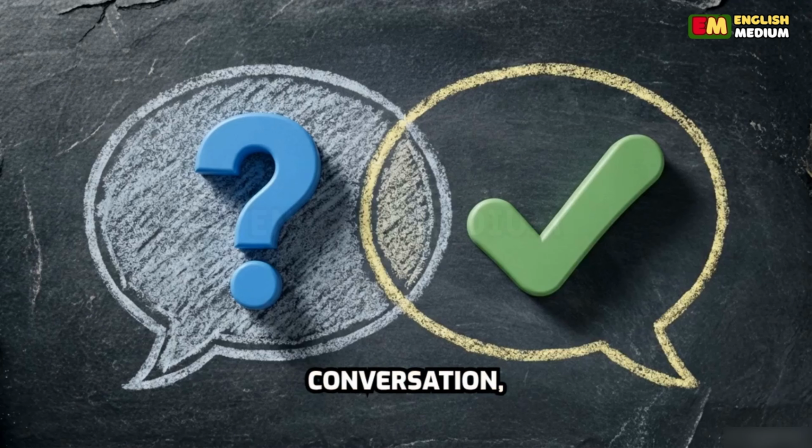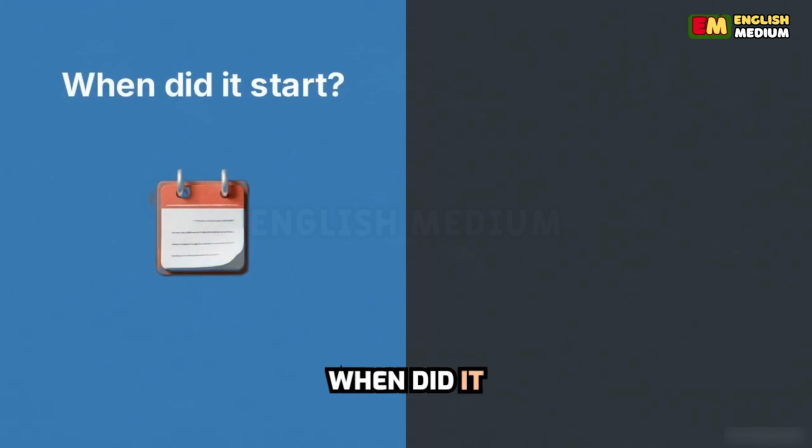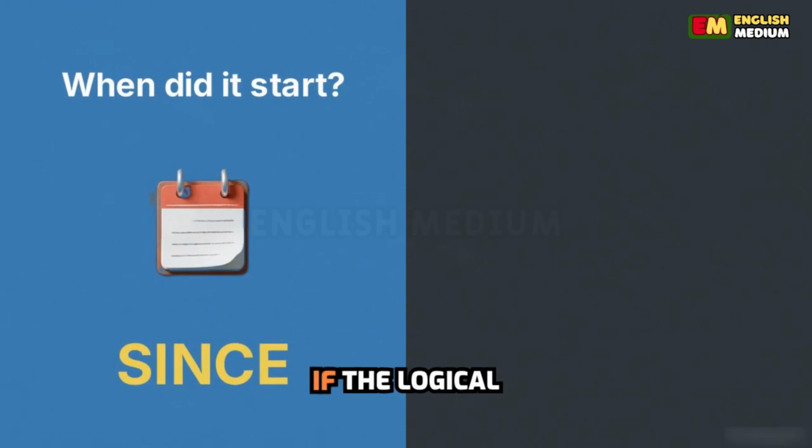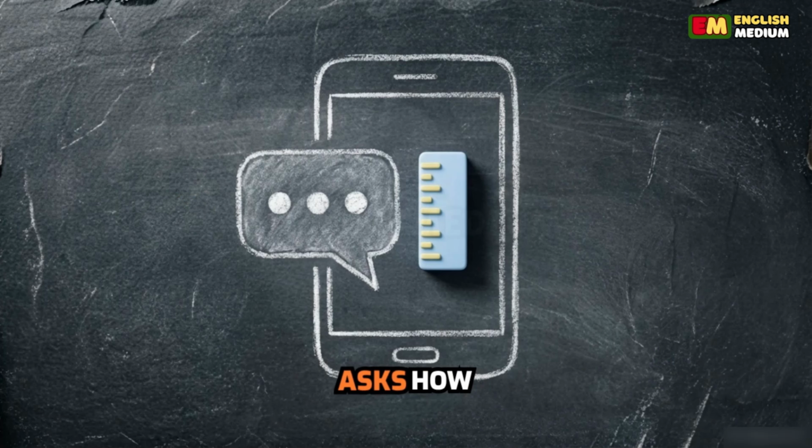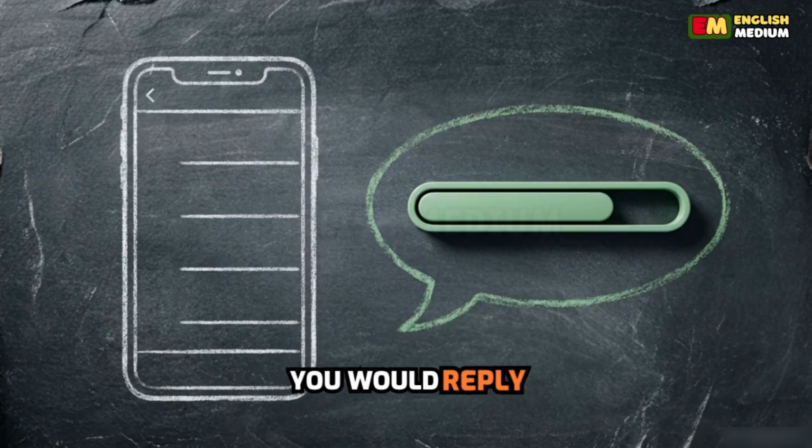In live conversation, you can use a simple question and answer test to choose the right word instantly. If the logical question is, "when did it start?" use "since." If the logical question is, "how long?" use "for." If a friend asks, "how long have you been learning English?" they are asking for a measurement. You would reply, "I have been learning English for 1 year."